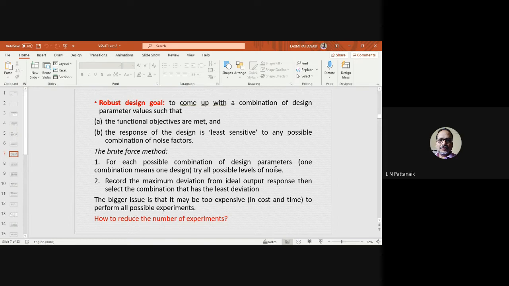So, as you know, this is some pre-plan. Then according to the design of experiment or the orthogonal array, you have to set your parameter settings. Then you can start your experiment. So that will make it correct. So how to reduce the number of experiments is the question.